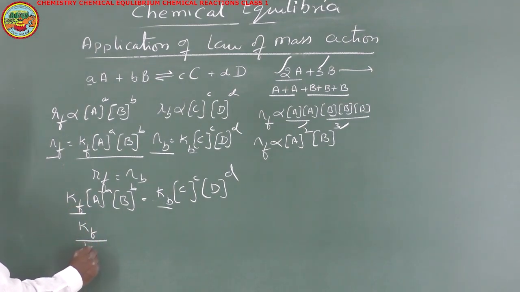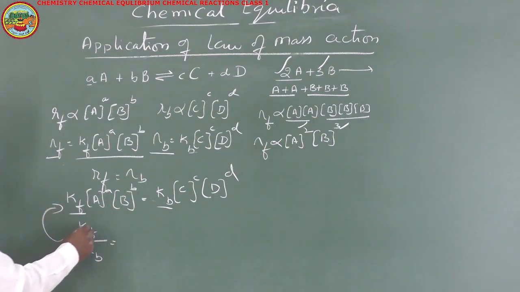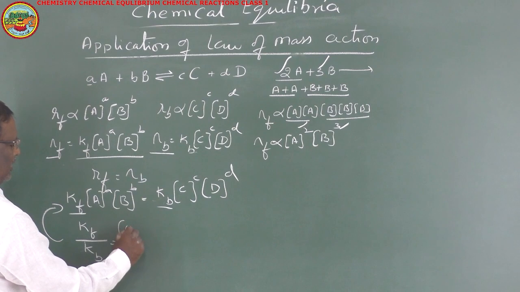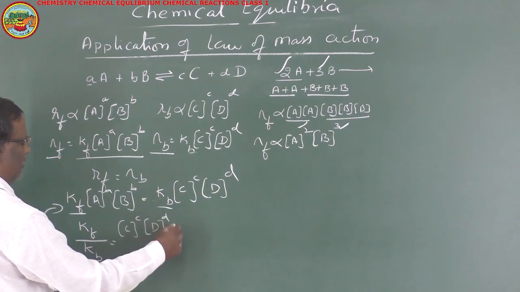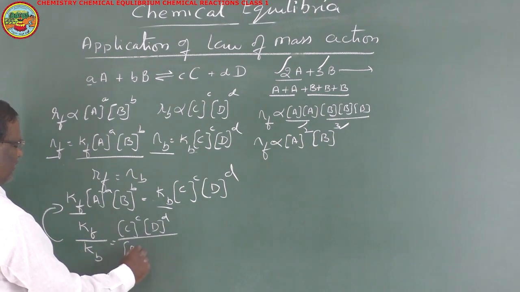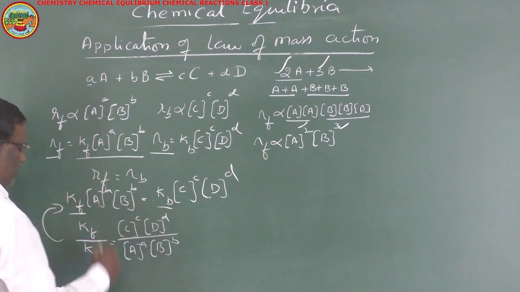Kf by Kb is equal to, because of Kb, in cross multiplication we get this expression: Kf by Kb is equal to concentration of C to the power c into concentration of D to the power d by concentration of A to the power a into concentration of B to the power b.